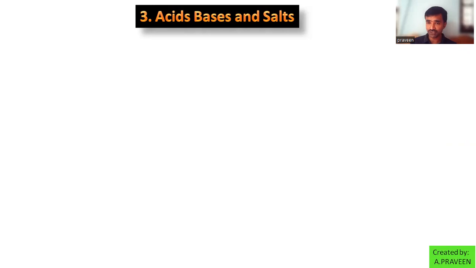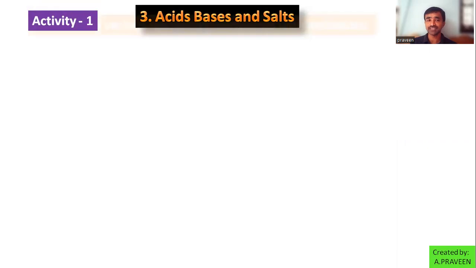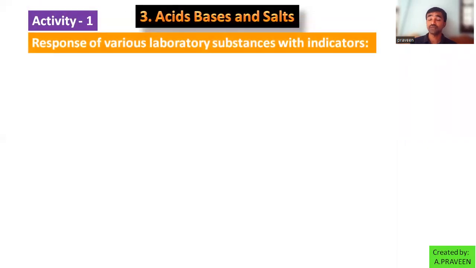In the first activity, you are just observing the response of different substances. Maybe it is acidic or basic. How do we decide? Using various laboratory substances with the help of indicators.